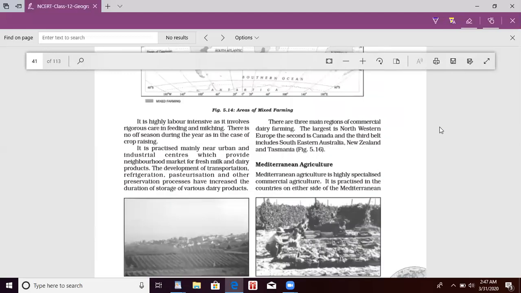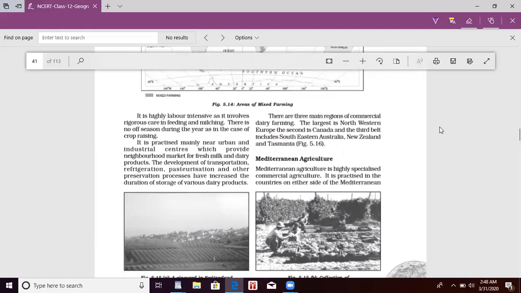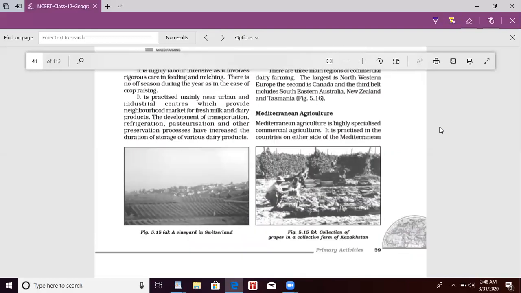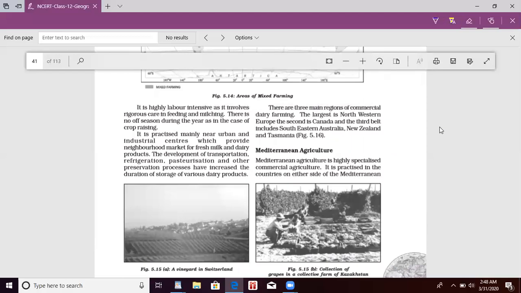It is highly labor intensive as it involves rigorous care in feeding and milking. There is no off season during the year, means it goes throughout the year. It is practiced mainly near urban and industrial centers, which provide a neighborhood market for fresh milk and dairy products. As you can see here in the picture, there are three main regions of commercial dairy farming. The largest is in northwestern Europe, the second is Canada, and the third belt includes southeastern Australia, New Zealand, and Tasmania.